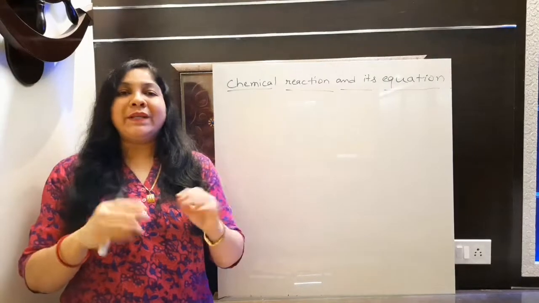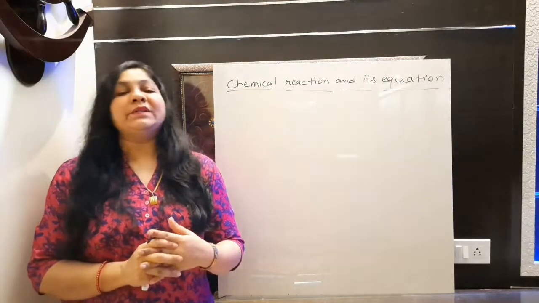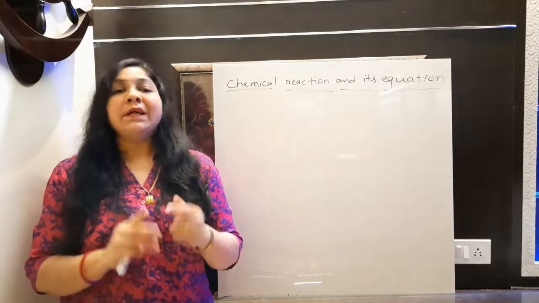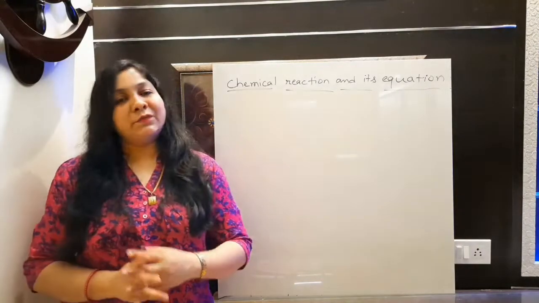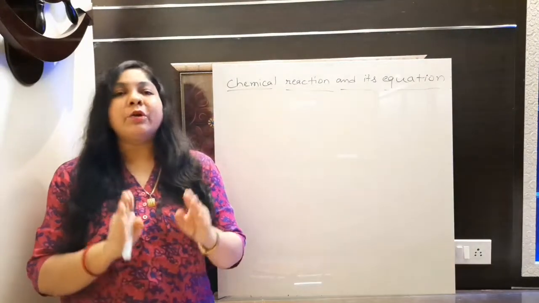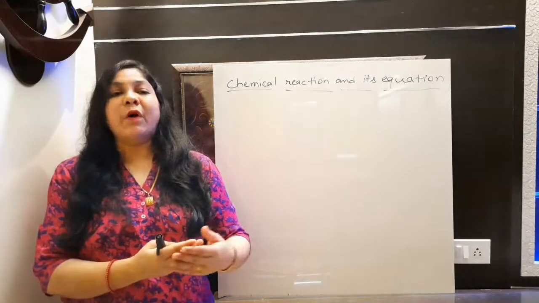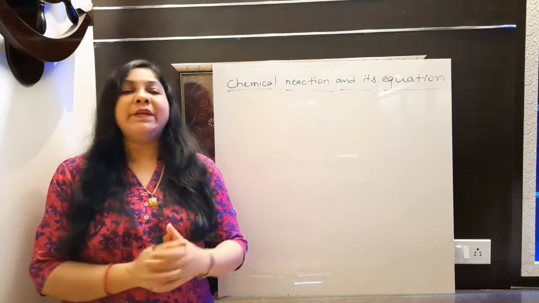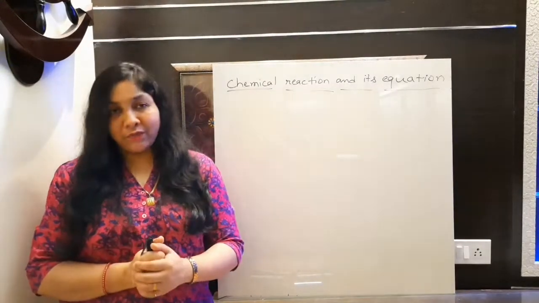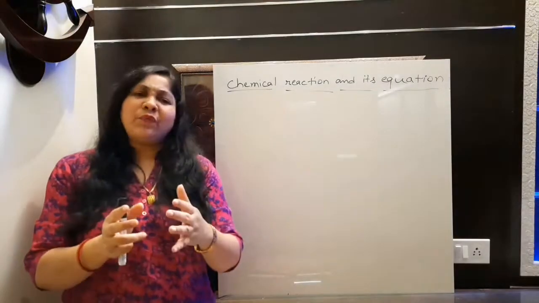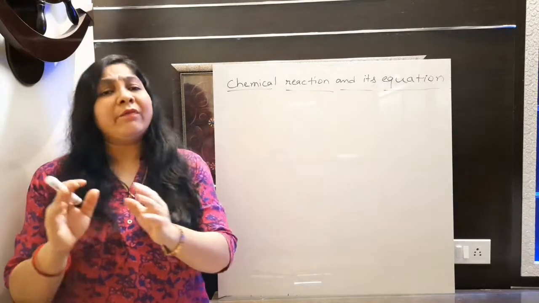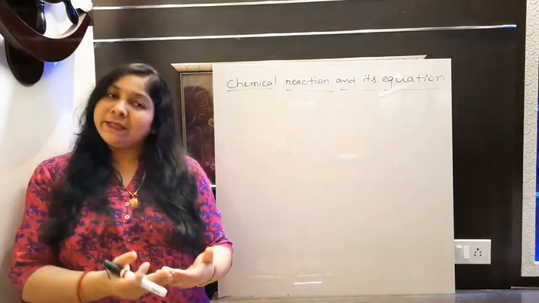So we categorize all these phenomena that occur in our surrounding into two changes, physical change and chemical change. Let's take an example of physical change first. What is physical change? Physical change is a type of change in which no new substance is formed. If you observe that no new substance is forming in a phenomenon, that type of change will be defined as what? Physical change. For example, melting of ice. Melting of ice is just a phenomenon in which we are just converting the state of that material by providing heat.